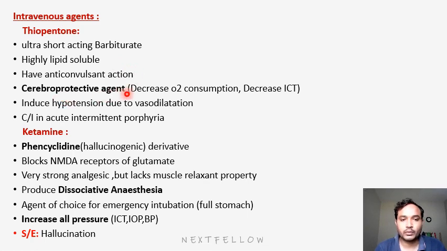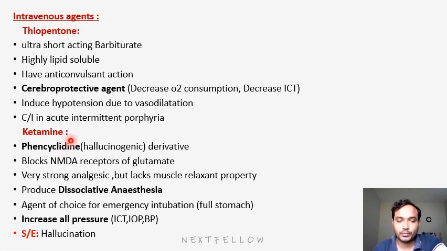It is cerebroprotective because O2 consumption decreases and ICT decreases. When O2 consumption decreases, intracranial tension will decrease, so it is cerebroprotective. You can use it more in cerebral patients. It will induce hypotension due to vasodilatation. The main thing is it is contraindicated in acute intermittent porphyria patients. Thiopentone is a cerebroprotective agent, more commonly used in cerebral patients. It is an IV agent. That's the difference.